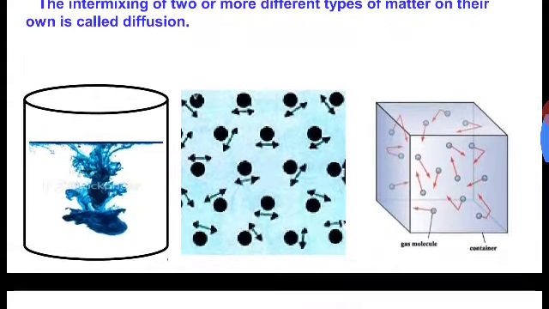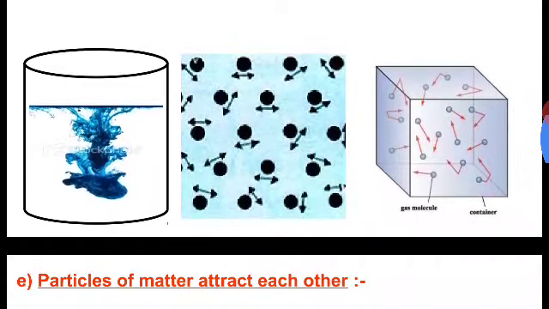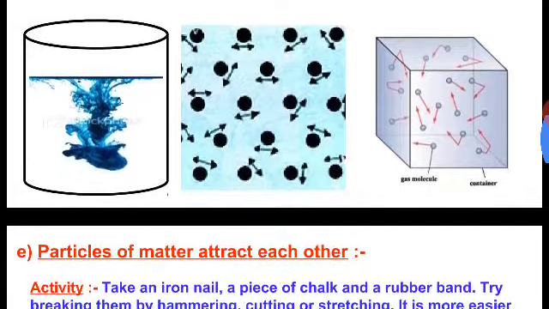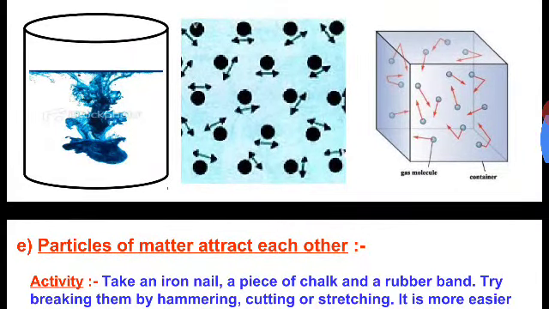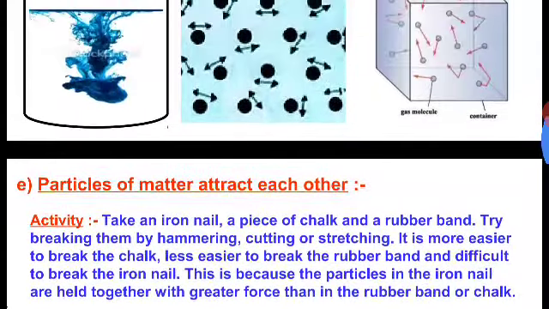This happens because the particles of ink start moving around the water molecules, which are themselves moving. This process is called diffusion, because one medium is diffusing into another.